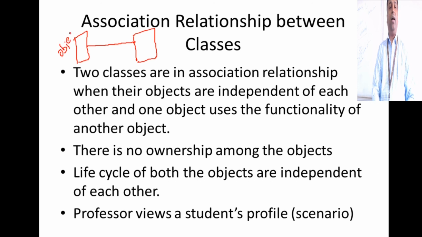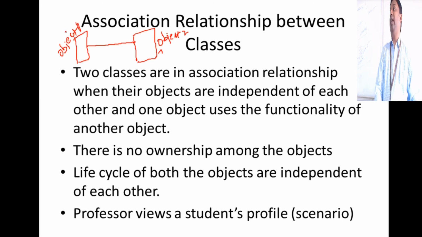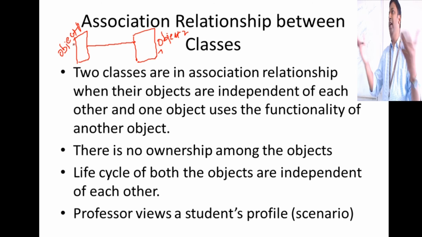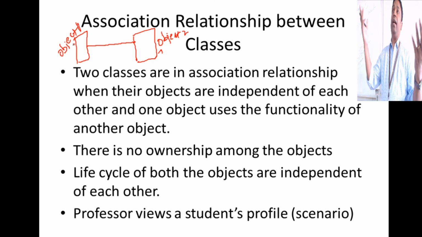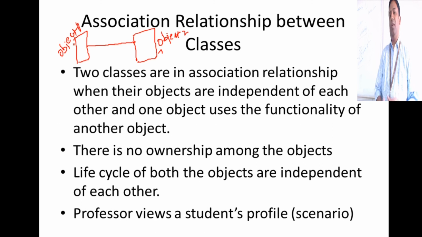Say when you have a class, you create an object for it. Say this is object 1 for this class, and this is object 2 for this class. The lifetime or lifespan of these two objects are totally independent of each other. If one of the objects goes out of scope, the other object can still remain in the system. So you call this the faculty class and this the student class.